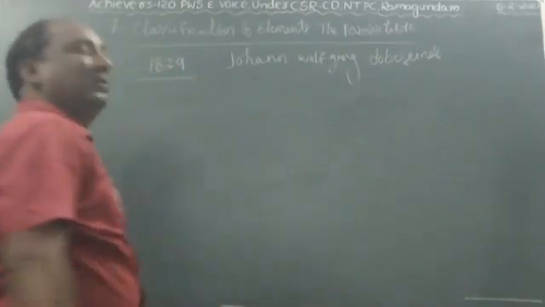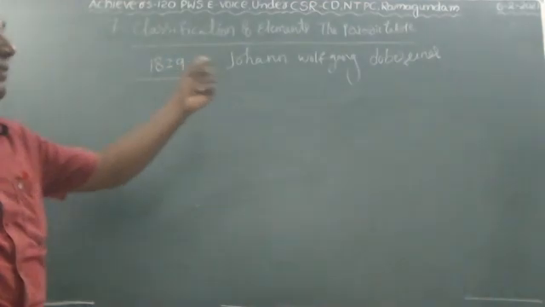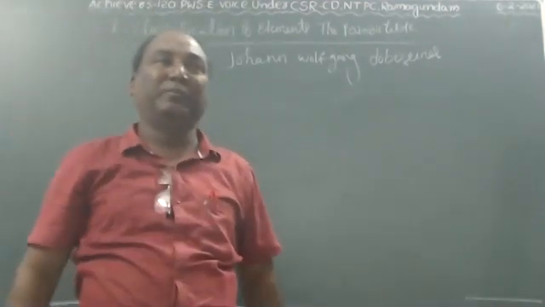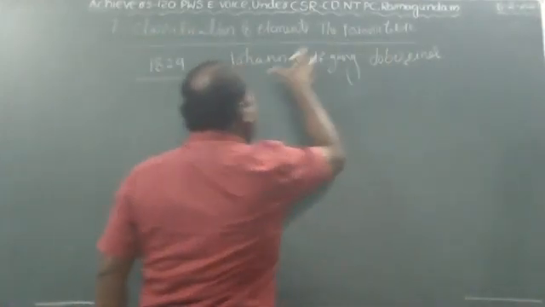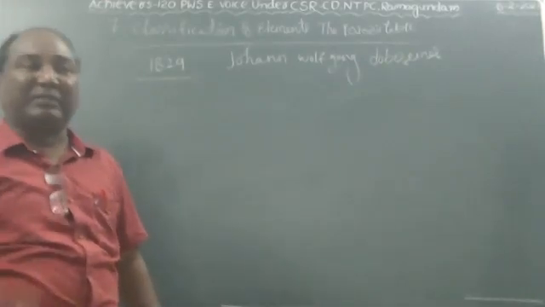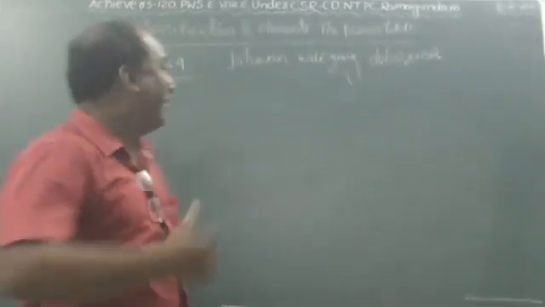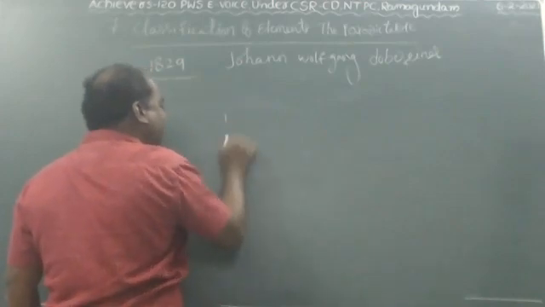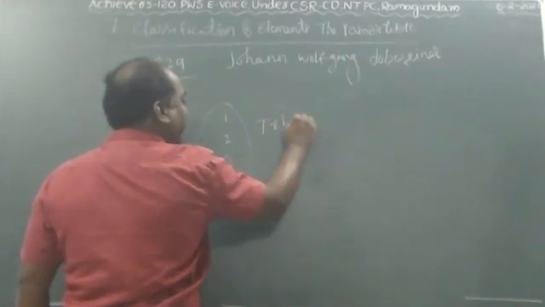In 1829, Johann Wolfgang Döbereiner selected three elements in each group of the periodic table. The three elements have similar chemical properties. The set of three elements in a group is called a triad.